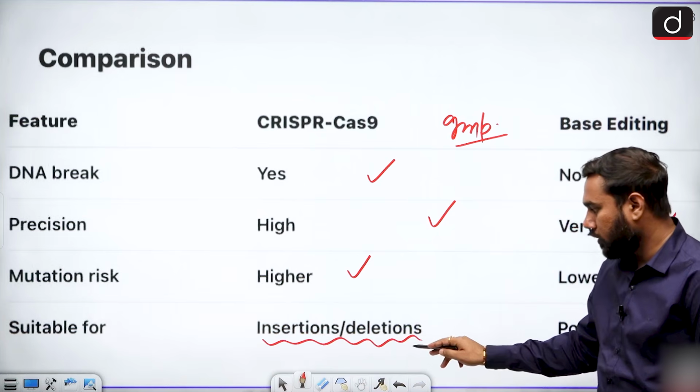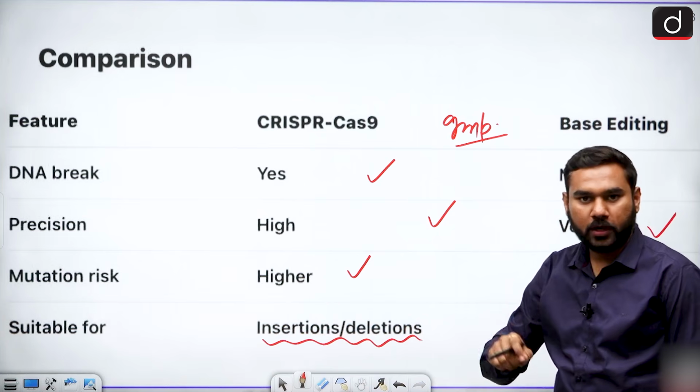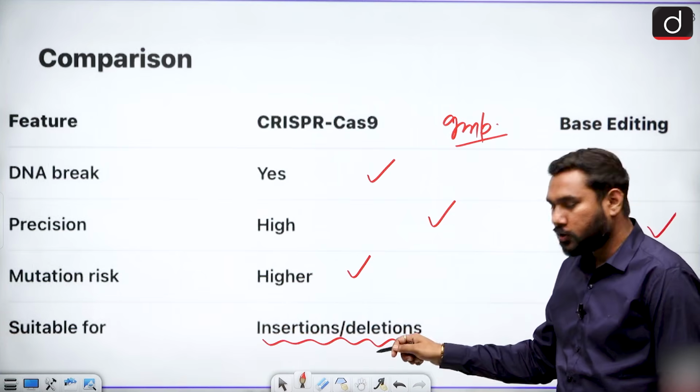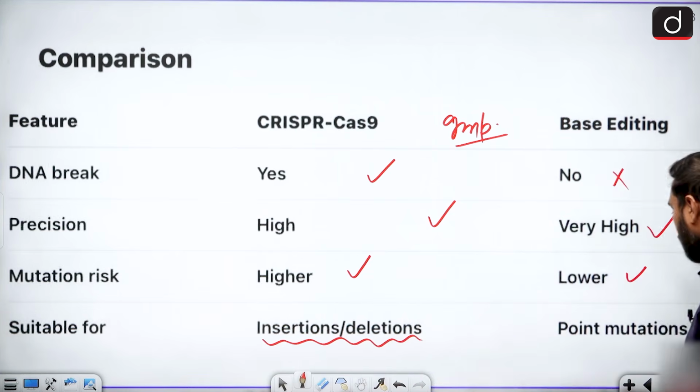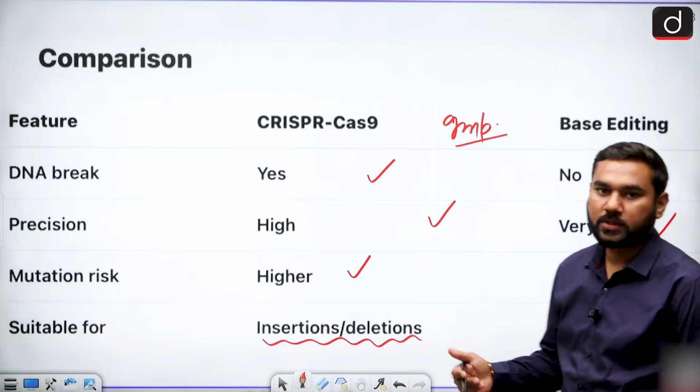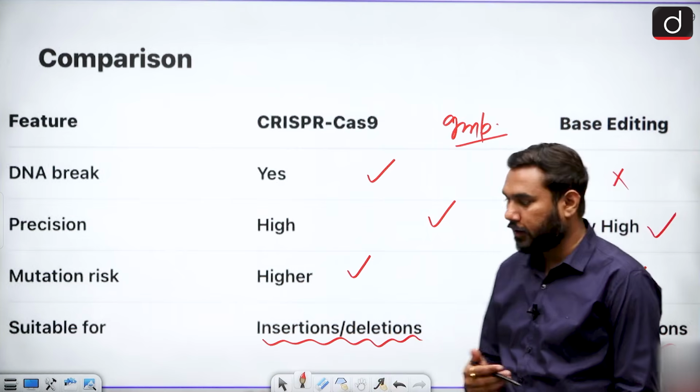This is suitable for insertion and deletion. Insertion means you can put a new gene in, and deletion means you cut the gene out. So it is used in both, but base editing is for point mutation. That's why it is called a more precise method than CRISPR-Cas9.